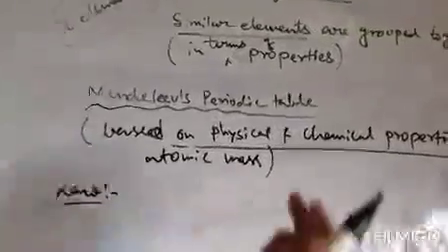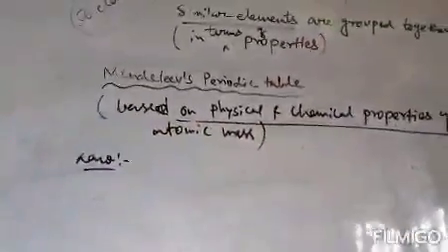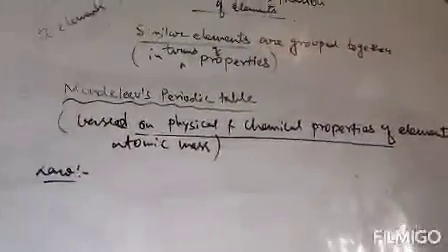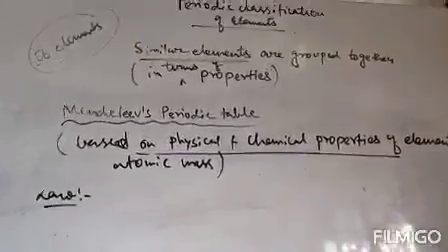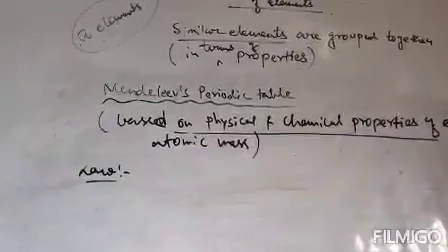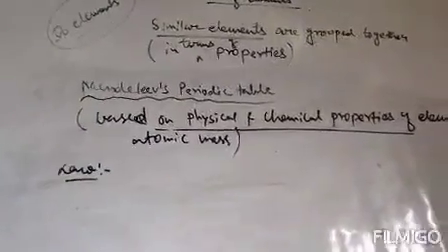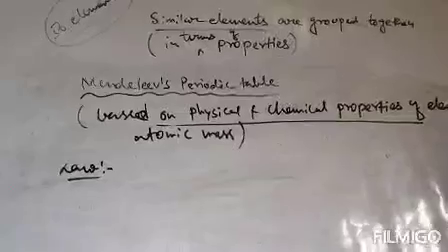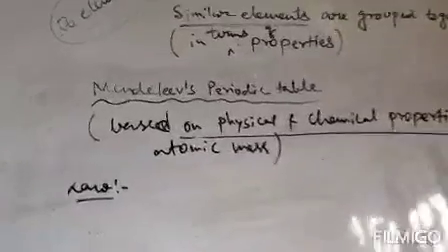That means Mendeleev studied not only atomic mass, but also the physical and chemical properties of elements, and on the basis of his studies, he discovered this law. The law is: the physical and chemical properties of the elements are the periodic function of their atomic masses.